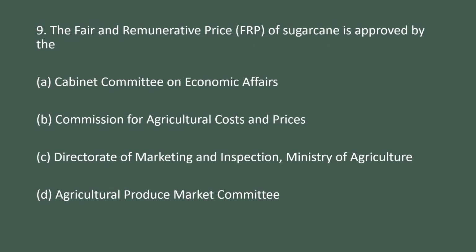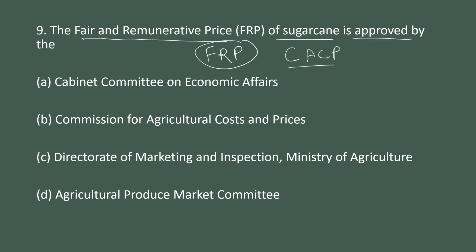Next question is, the fair and remunerative price of sugarcane is approved by. This FRP is decided by the Commission for Agricultural Costs and Prices, CACP, but it is approved by the Cabinet Committee on Economic Affairs. It is decided by CACP, and later on the Cabinet Committee on Economic Affairs will approve the price of sugarcane. It is FRP.